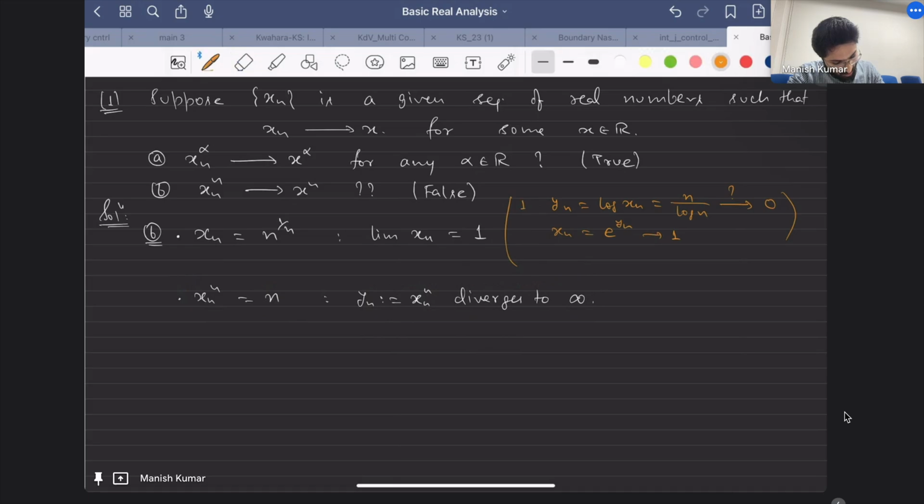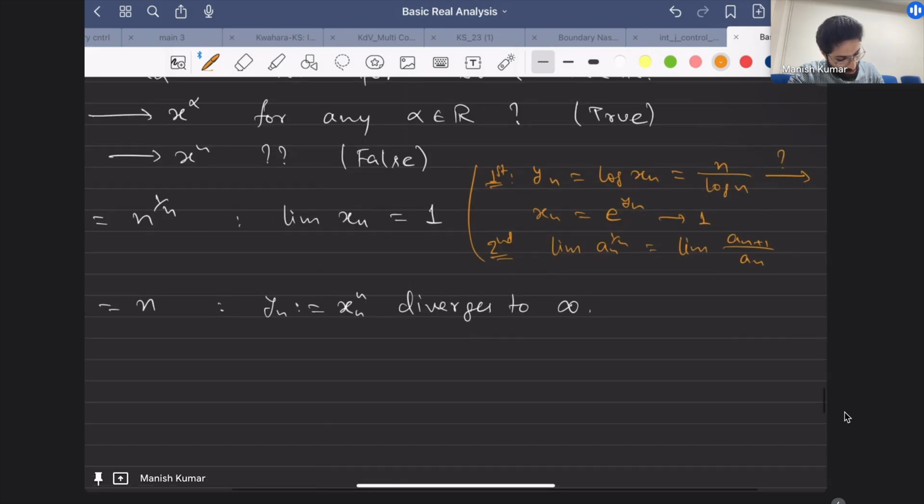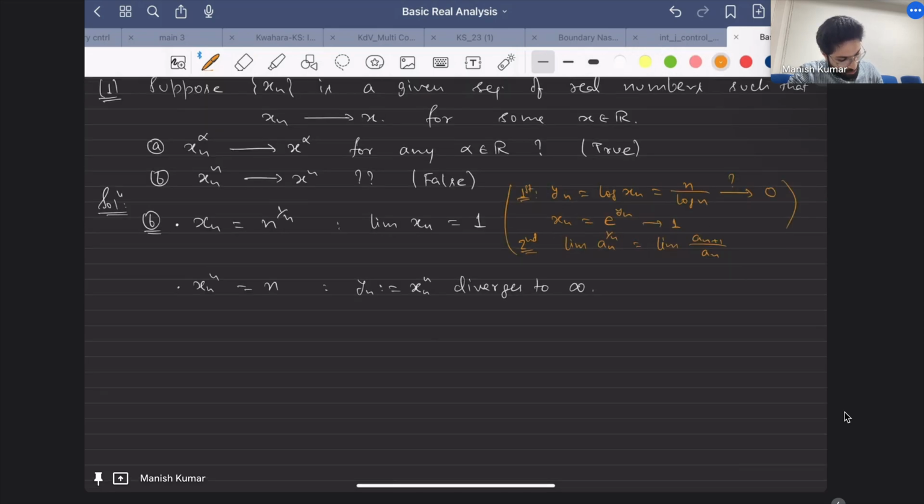Maybe the second method could be that the limit of an to the power 1 by n equals the limit of an plus 1 upon an, if both exist. I'll write the general theorem afterwards. So this is going to be equal to this if both limits exist.